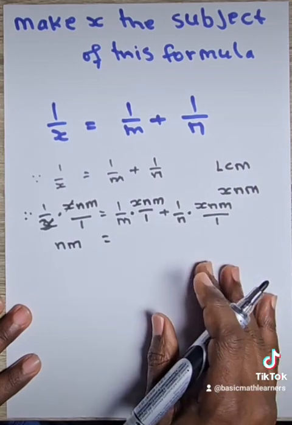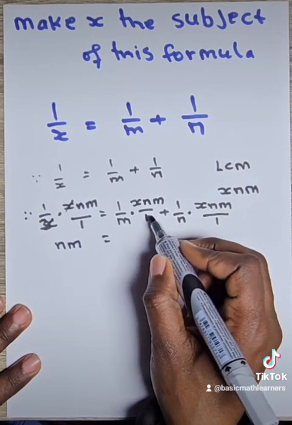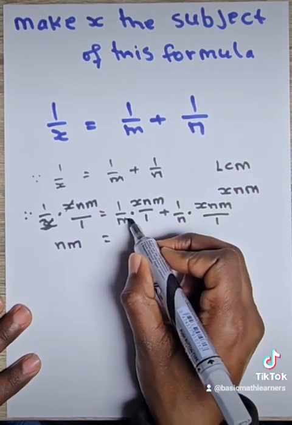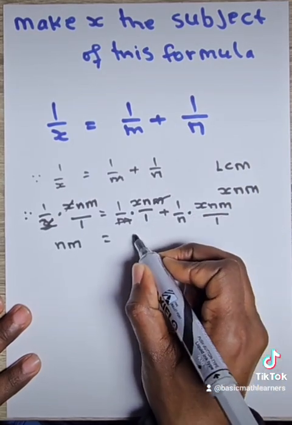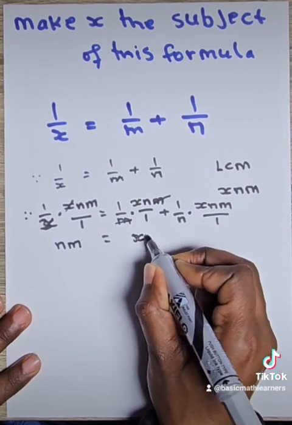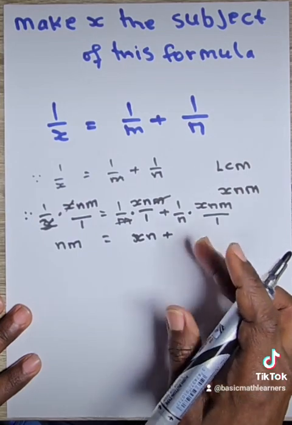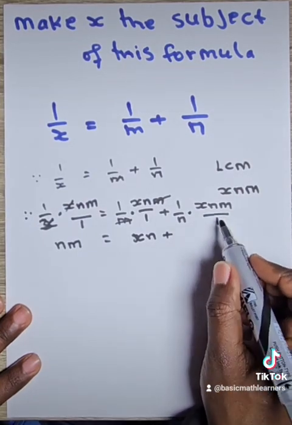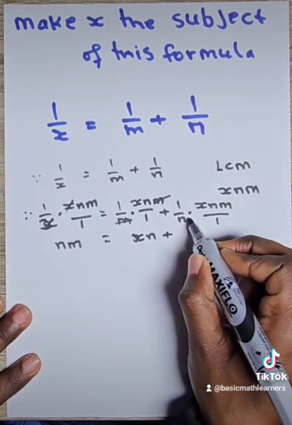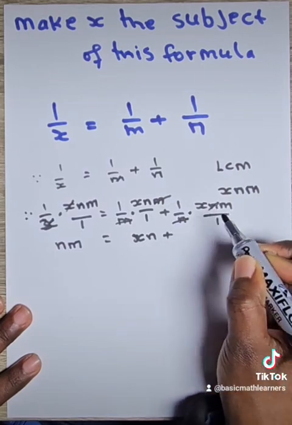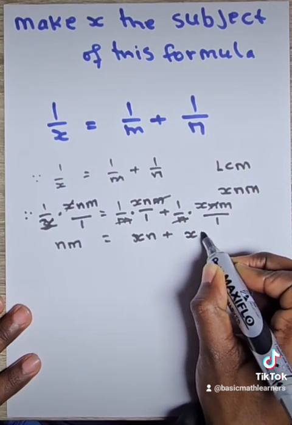Equals 1 over m times x n m over 1. We're going to cancel out identical factors, which is only m. We therefore will have x n plus 1 over n times x n m over 1. We can cancel out identical factors, which are only the n's. We're going to therefore have plus x m.